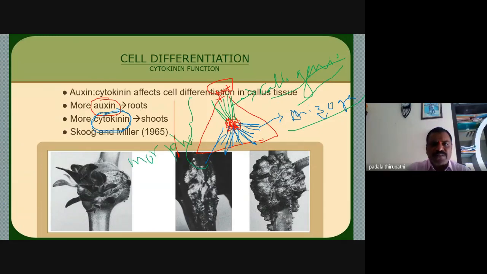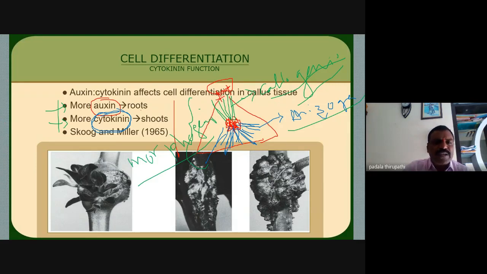This entire process is observed in tissue culture technology in sterile conditions in the laboratory. Morphogenesis is controlled by two hormones, number one auxin and number two cytokinin. Whenever we add only auxin, only roots are formed.